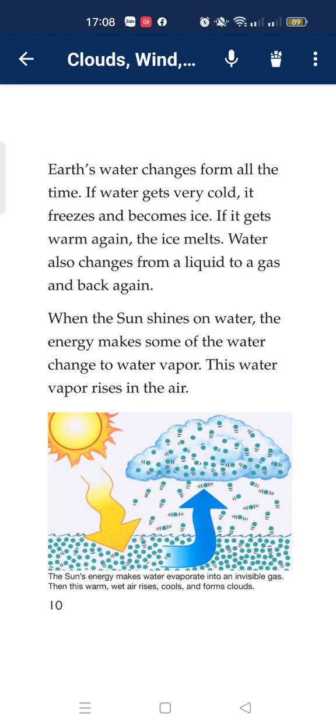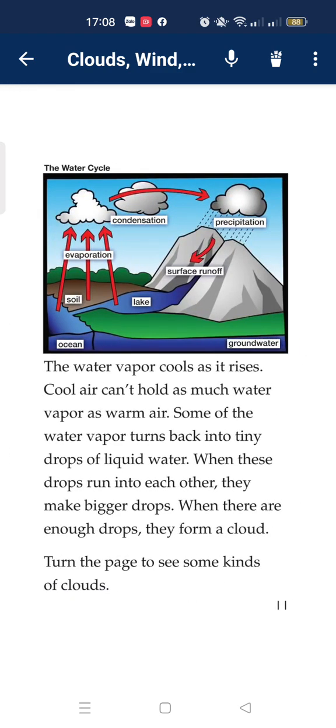Earth's water changes all the time. If water gets very cold, it freezes and becomes ice. If it gets warm again, the ice melts. Water also changes from a liquid to a gas and back again. When the sun shines on water, the energy makes some of the water change to water vapor. This water vapor rises in the air. The water vapor cools as it rises.